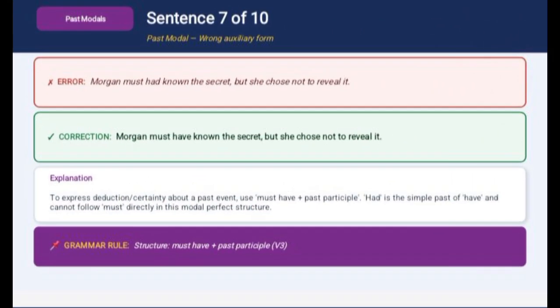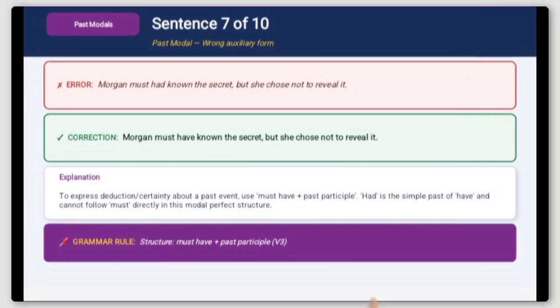Next sentence. The error sentence is: Morgan must had known the secret, but she chose not to reveal it. The error is must had known. The correct sentence is: Morgan must have known the secret, but she chose not to reveal it. So, to express a deduction or certainty about a past event, use must have plus past participle. Had is the simple past of have and cannot follow must directly in this modal perfect structure.